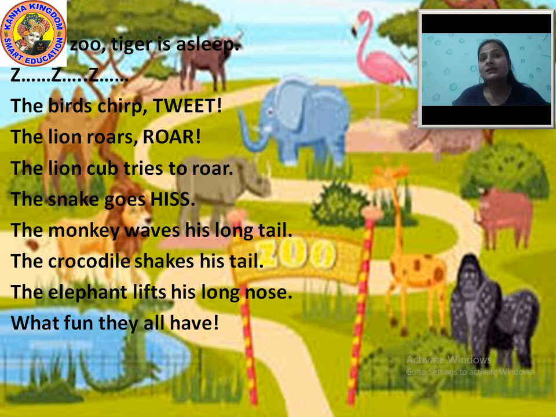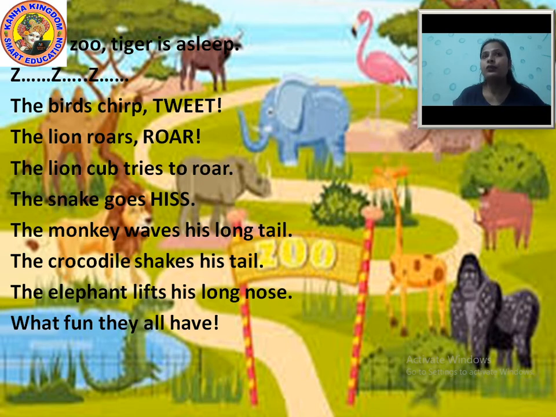The sound the snake makes when it passes is hiss. And the monkey waves his long tail. They saw a monkey sitting in the tree, waving his long tail and playing in the tree.